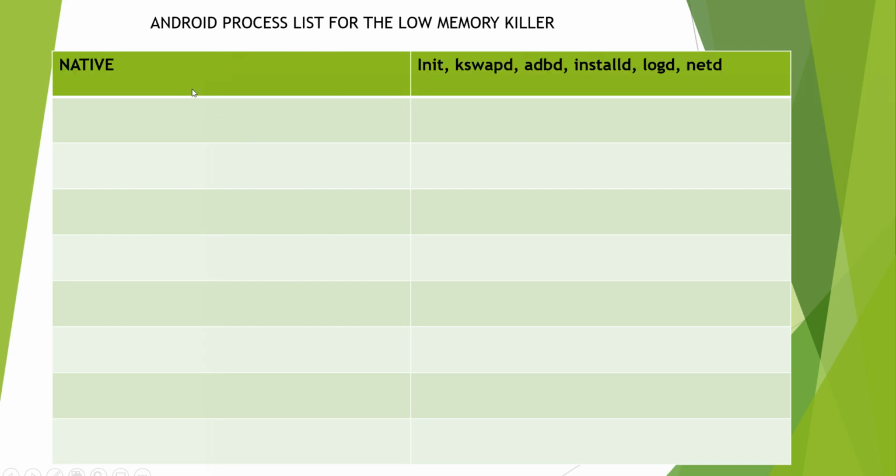The highest priority is for the native processes. Native processes include init, kswapd, adb daemon, install daemon, logd, netd. We know all these daemons run in the native layer.